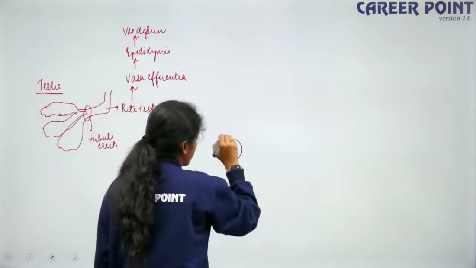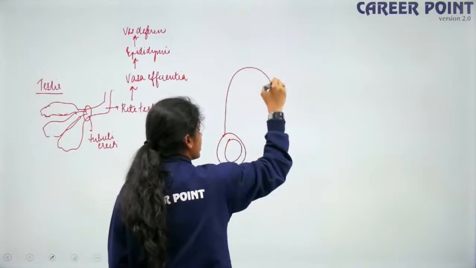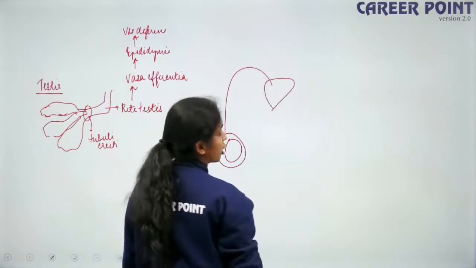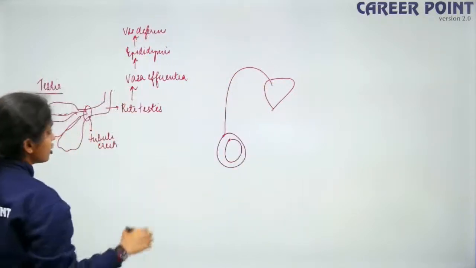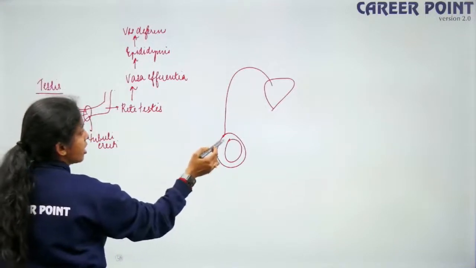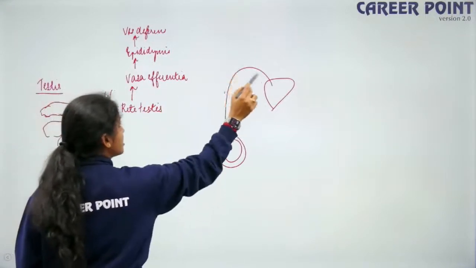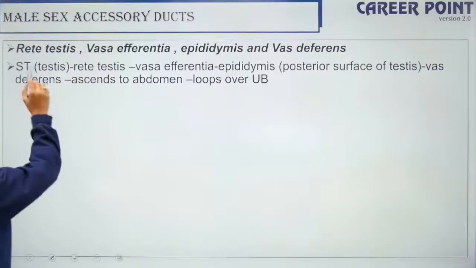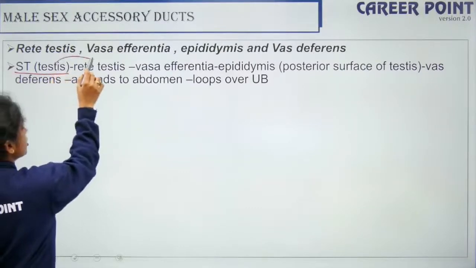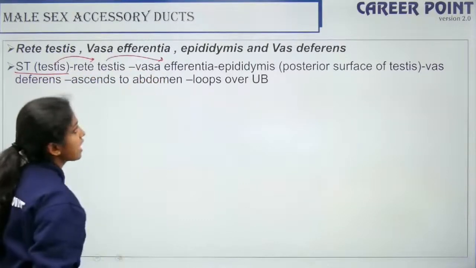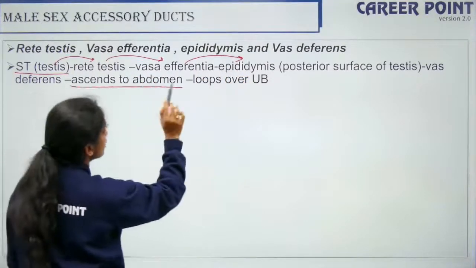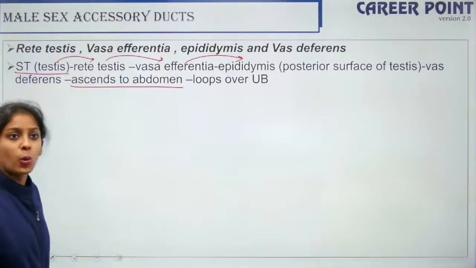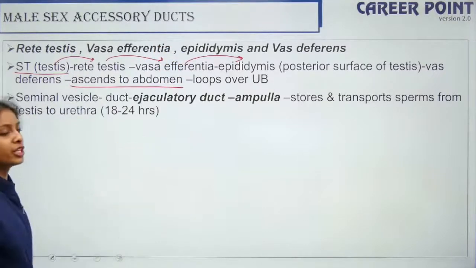So the testis is descended like this, so it has to move like this. You would have seen a structure like this. The way through which it reaches the abdominal cavity is this passage. The testis is here, the rete testis is here, then vasa efferentia, epididymis, vas deferens, and then it loops over the urinary bladder. So the seminiferous tubules in your testis open into the rete testis, this opens into the vasa efferentia, then the epididymis, then the vas deferens. The vas deferens ascends to the abdomen and loops over your urinary bladder. UB is the urinary bladder.